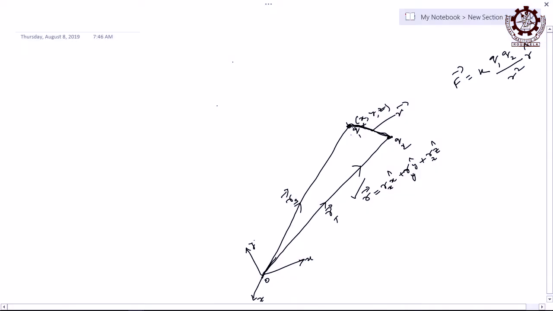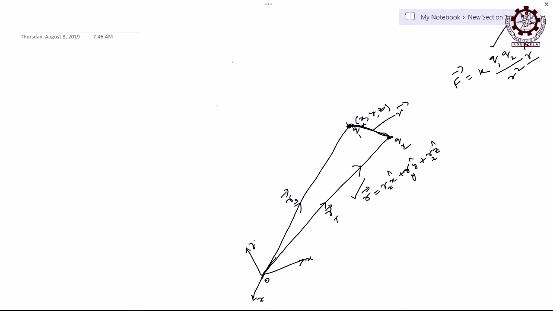If the source is positive, this test charge must be positive all the time, it cannot be negative, but the source may be positive or negative. Source charge may be positive or negative, accordingly the field lines are different and the field is different, but the test charge cannot be negative, it must be positive only. Then if this is the positive charge and you are taking again a positive charge which is the test charge, how much force will it experience? This much force. What is the direction of this unit vector now? R cap, otherwise force has no meaning, it is a vector.